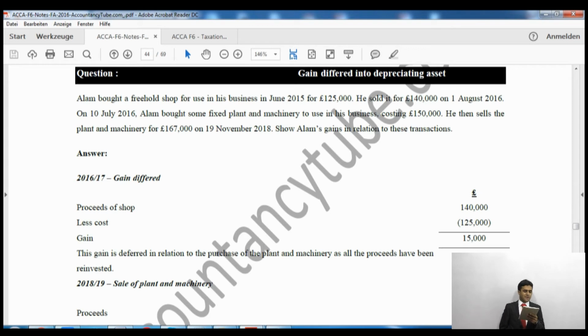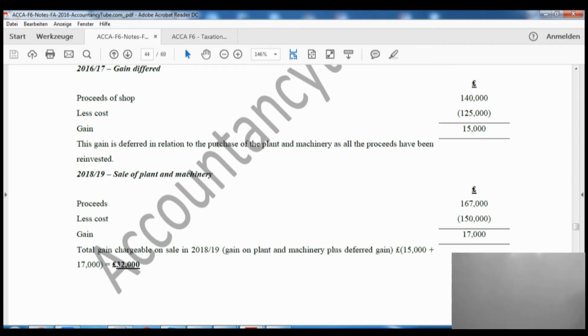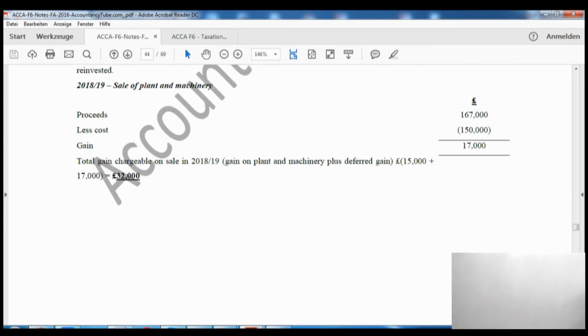He then sells the plant and machinery, which means that this is the event when the deferred gain will become taxable. He sold it for £167,000. So we take the sales proceeds of £167,000 and deduct the cost of £150,000, so the gain is £17,000. Now this gain plus the gain which we deferred earlier, which was £15,000. So £17,000 plus £15,000, the total gain is £32,000, on which we have to pay tax this time.